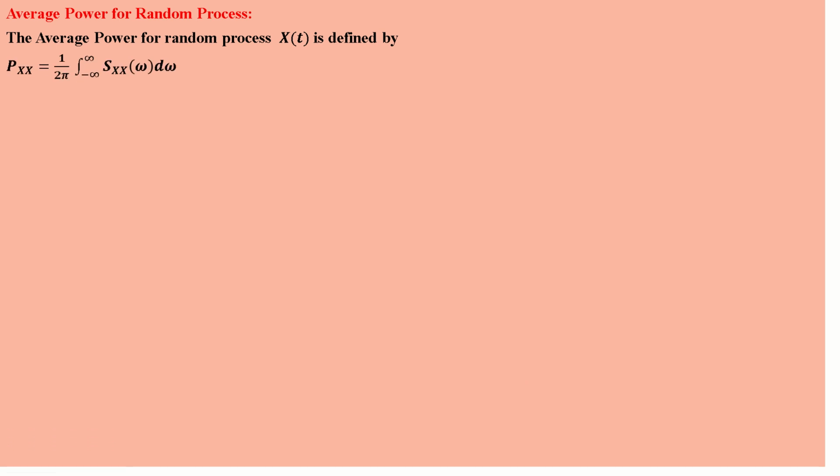Next, some formulas or definitions. Average power of a random process. The average power of a random process X(t) is defined by P_XX, which is equal to 1 by 2 pi integral from minus infinity to plus infinity of S_XX(omega) d omega.